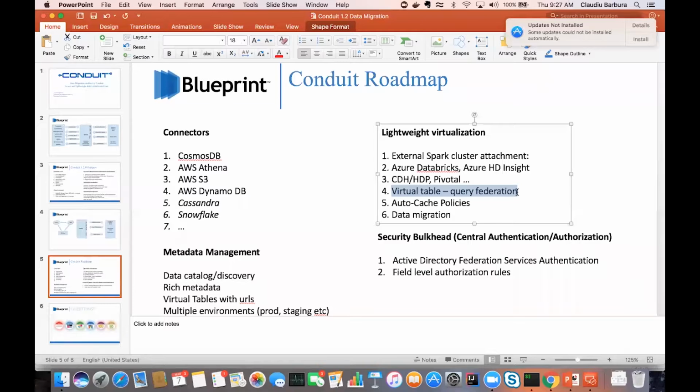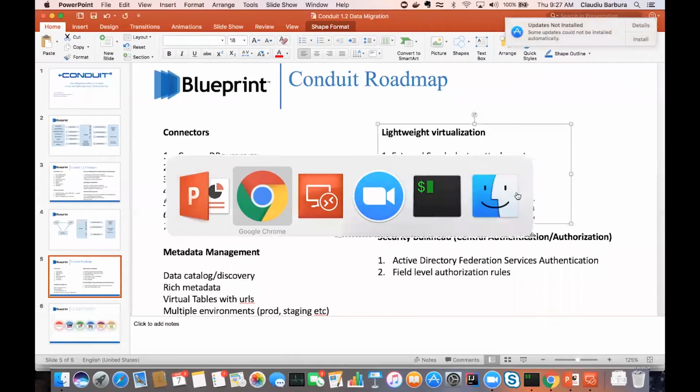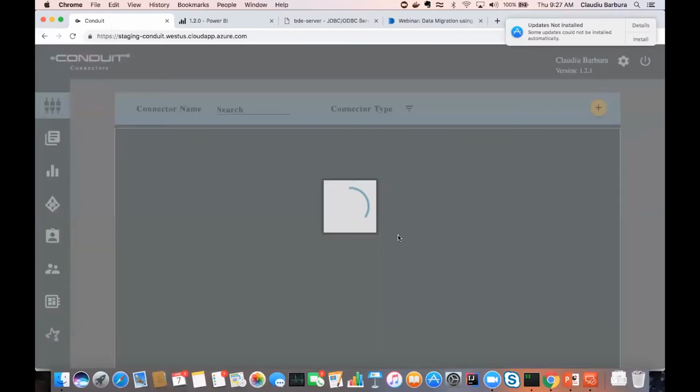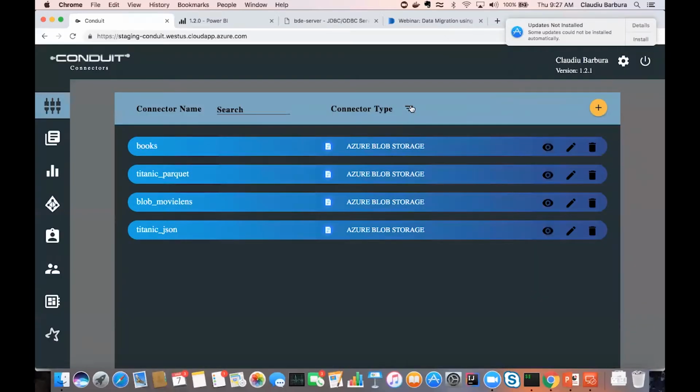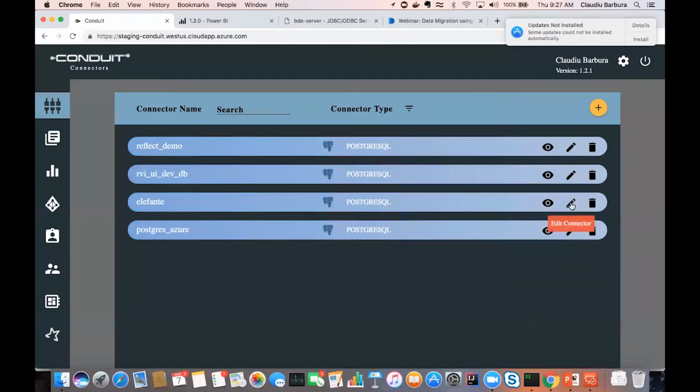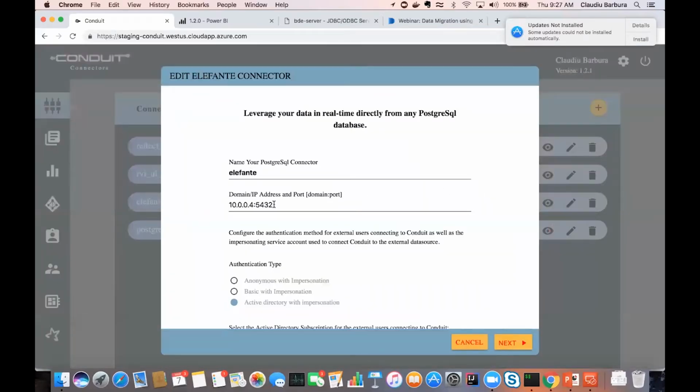When it's complete, the system admin can just go to Conduit and repoint, for example, this on-prem database, Postgres here, this connector. It can point it to the cloud URL and then recreate and publish with the same table names, recreate the access rights rules, and there you go. The applications will just talk to the new data that's already migrated.